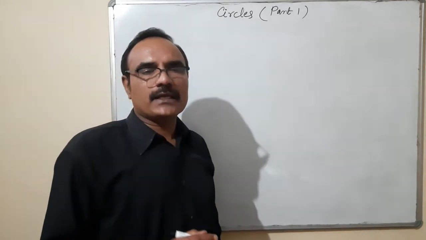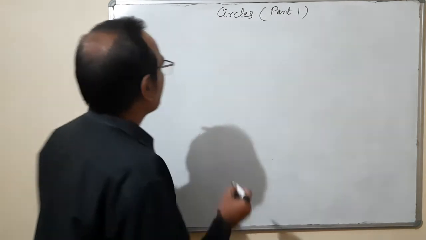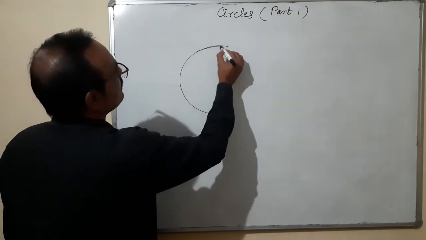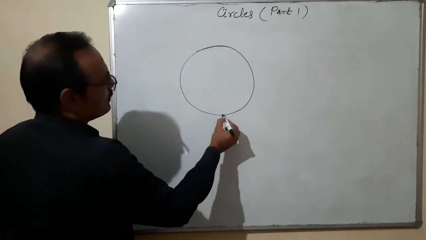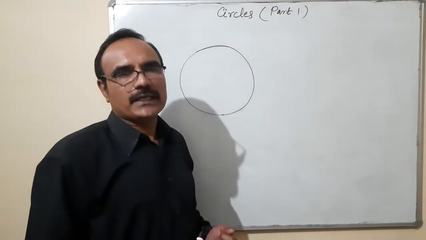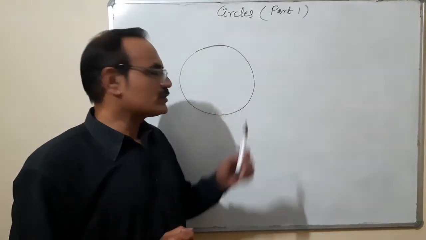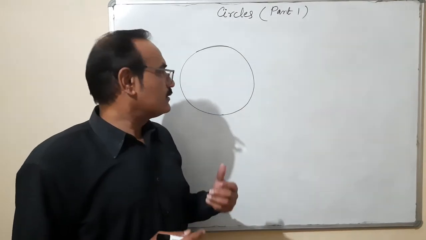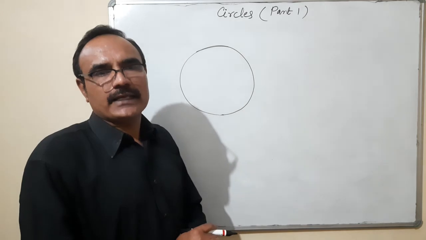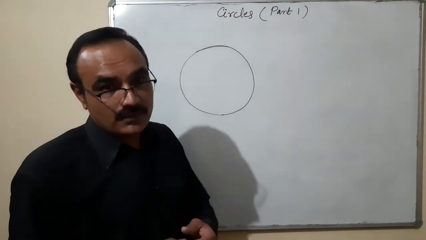So we are already solving it. One circle is given. For example, suppose you have drawn a circle using a bangle. This is the circle. We don't know where its center is, because when we draw a circle with a pair of compasses, we know the center point. Here there is no center. Then how will we know which point to treat as the center of the circle? So we will discuss the procedure for it.